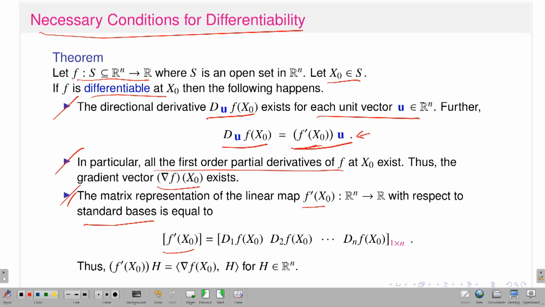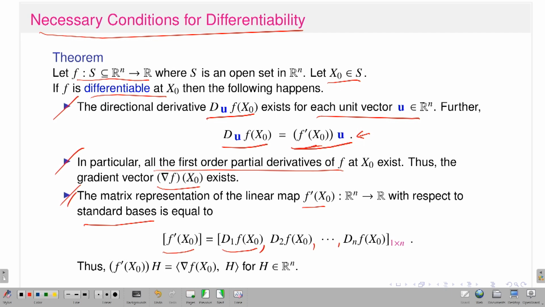These are the components. Since all the partial derivatives exist at the point x naught, the first component is del f del x1 at the point x naught, the next one is del f del x2 at the point x naught, and the nth component is del f del xn at the point x naught. So, this is the corresponding matrix representation.